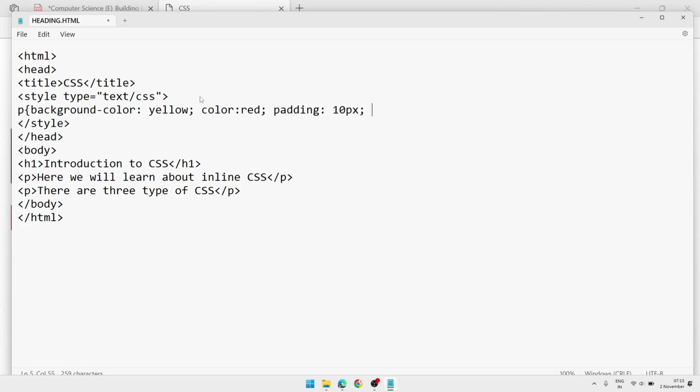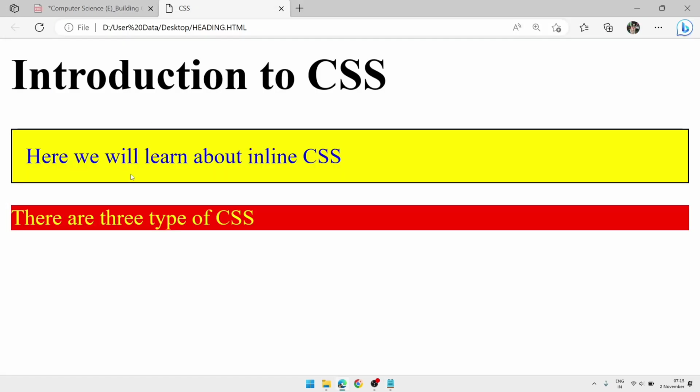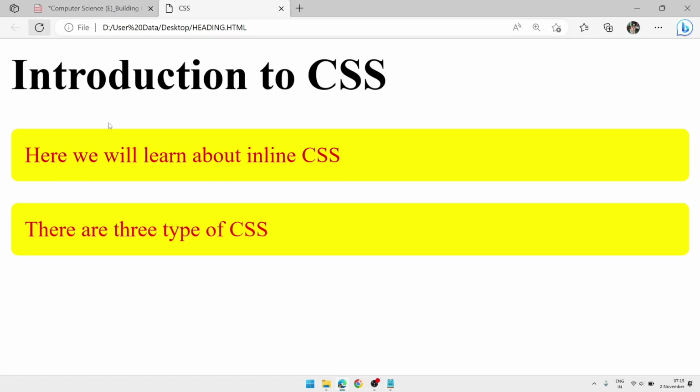And border also we can give, border 2px, or border radius, it will give a rounded border, 5px. Then close the bracket. We are not writing inline, here we are writing internal, that's why the bracket is closed. This style is applied to the paragraph. Now we will see the same style will be applied to both of the paragraphs. So you can see the same style is applied to both of the paragraphs.